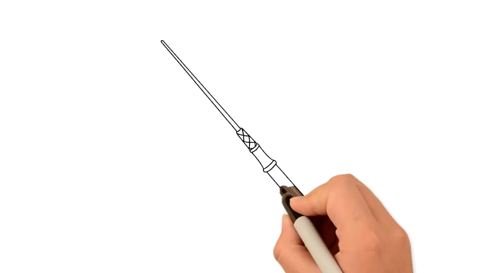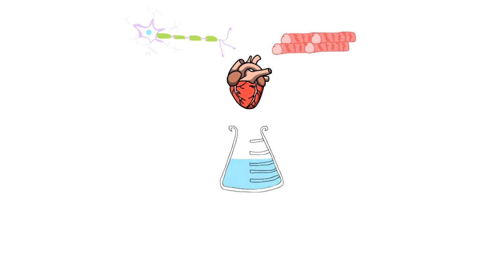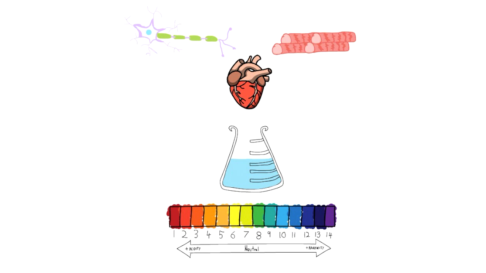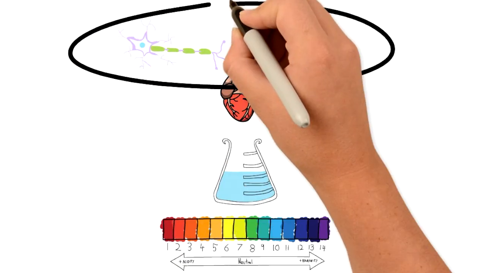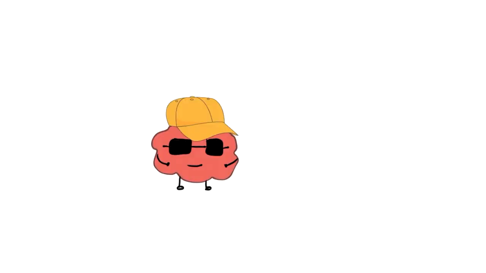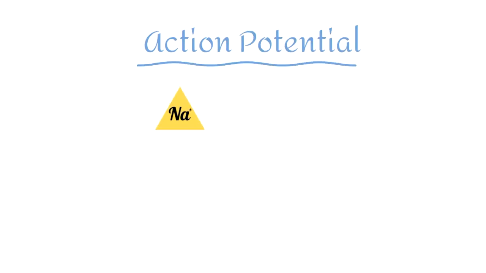Once in the body, the electrolytes perform their magic. Electrolytes play an important role in the neuromuscular system, control the heartbeat, regulate fluid levels, and maintain the pH levels. Specifically, let's talk about its role in the neuromuscular system. Our body is controlled by the brain, and its messages are conducted by the neurons. However, in order to transmit the impulses, an action potential must occur, where sodium and potassium are needed.